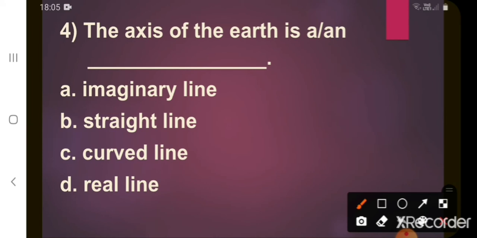Fourth one, the axis of the earth is an dash. A. Imaginary line. B. Straight line. C. Curved line. D. Real line. What's the correct option? Yes, A. Imaginary line. The axis of the earth is an imaginary line.